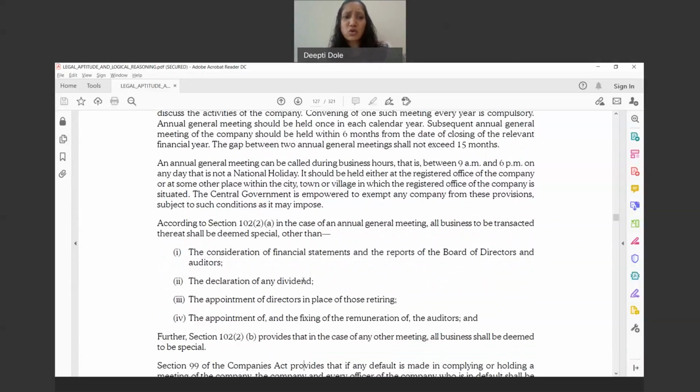What are those? So it is the consideration of financial statements. Basically, the financial statements are being prepared by the board of directors, and then the audit takes place before that. So the chartered accountant or the statutory auditor appointed conducts the audit of the company. Then the balance sheet, P&L, and other reports of the company are prepared. Then that is what is being laid in front of the shareholders.